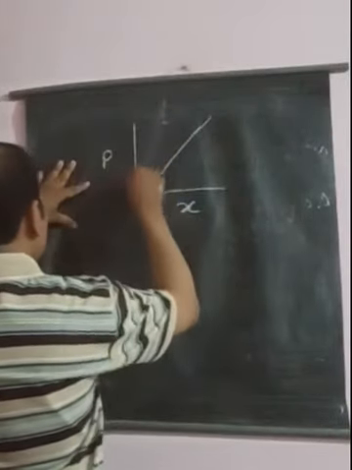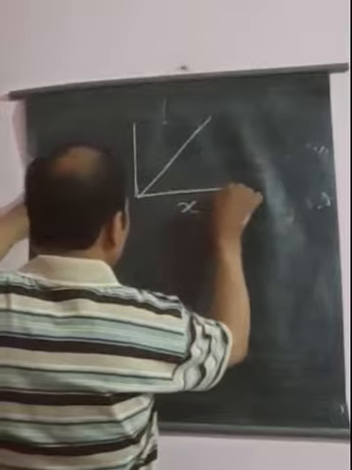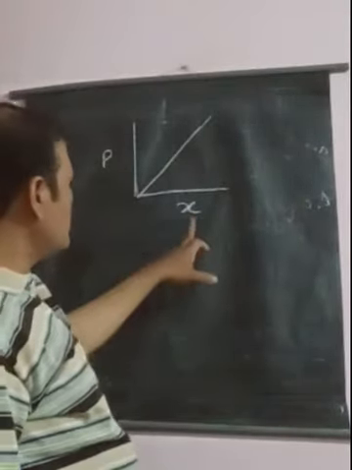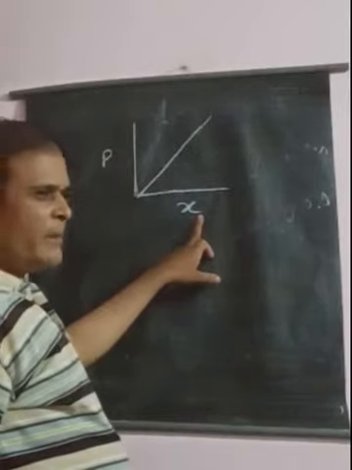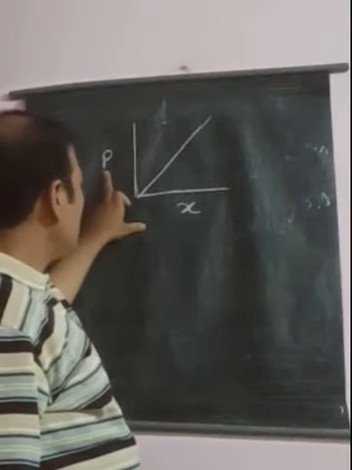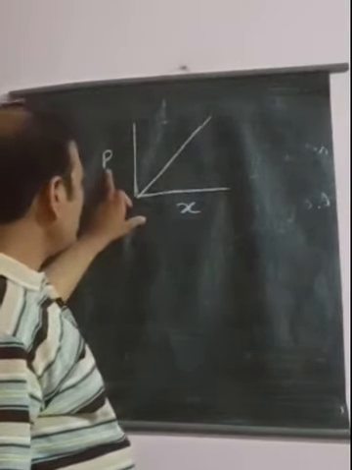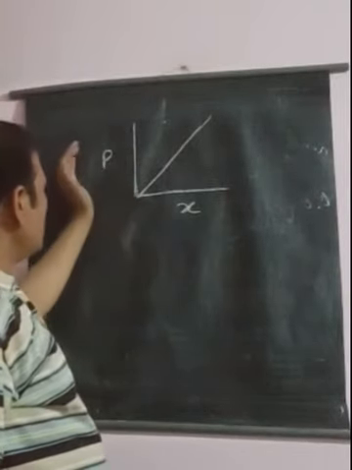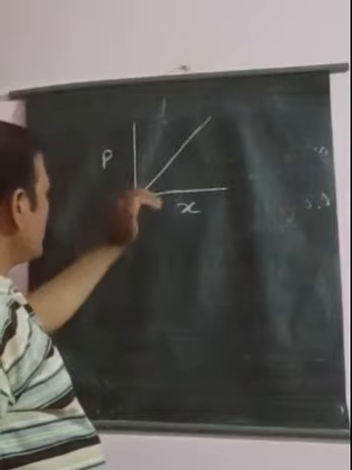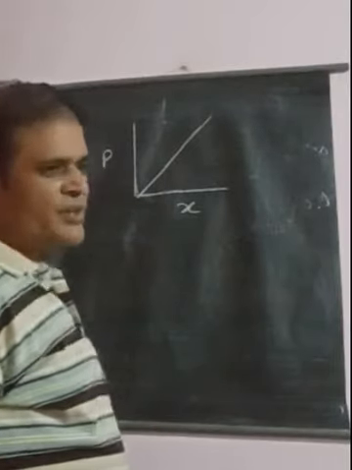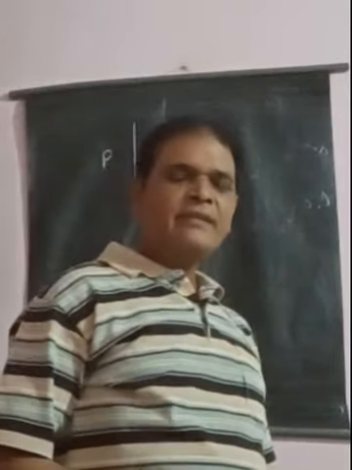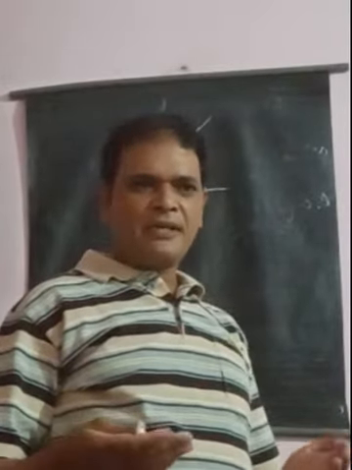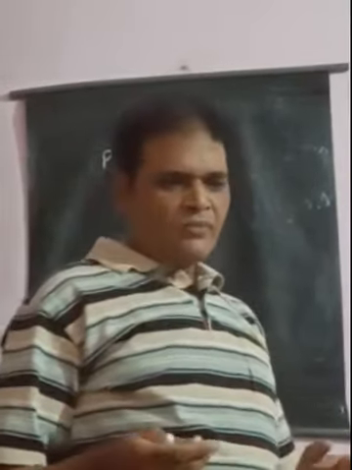This shows that the solubility of a gas in a liquid is directly proportional to its mole fraction. Here Pa denotes the partial pressure, and it is directly proportional to the mole fraction.